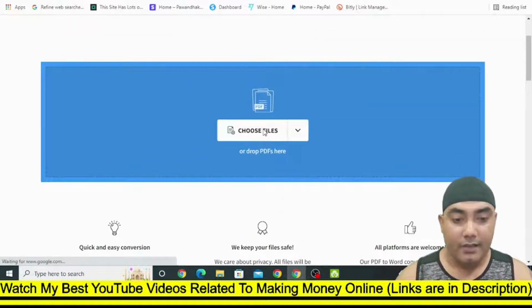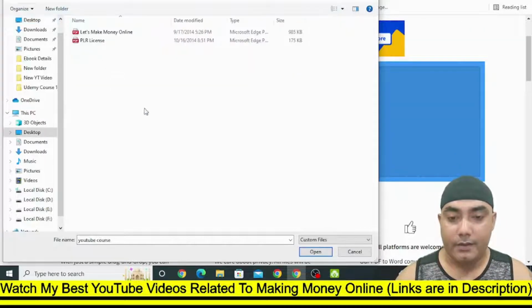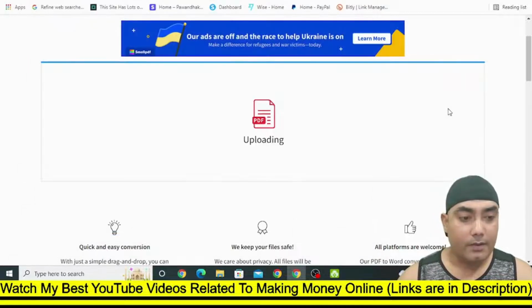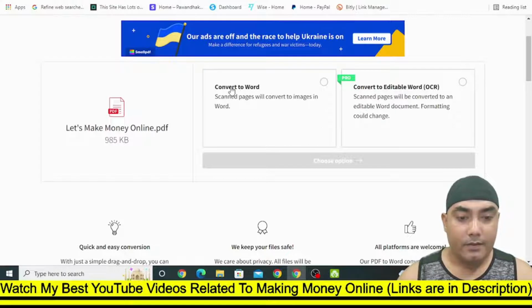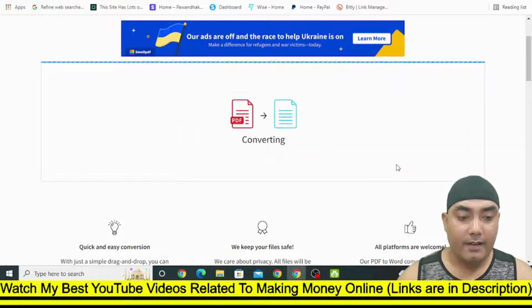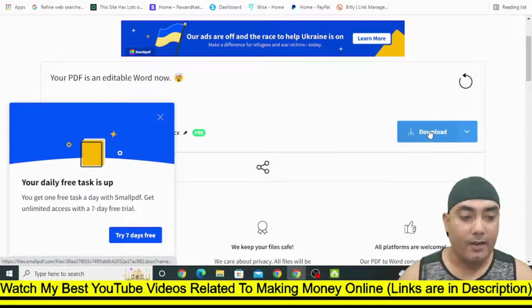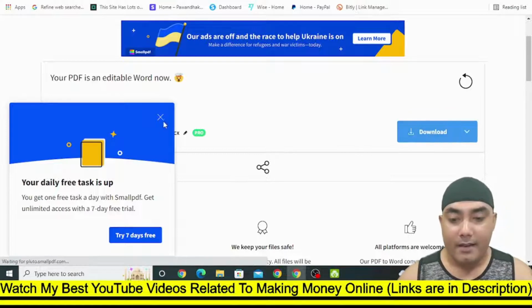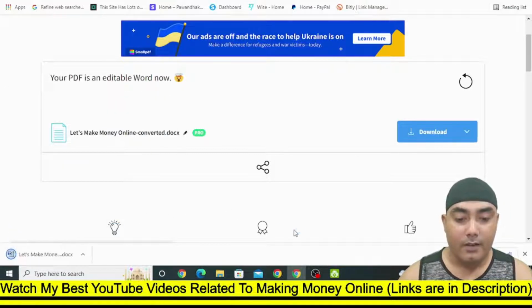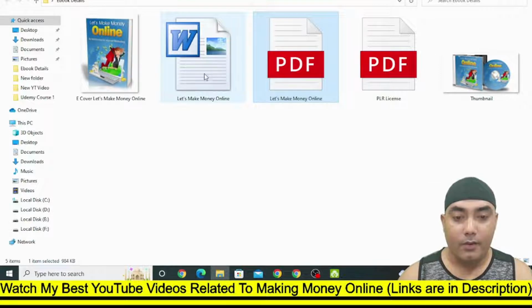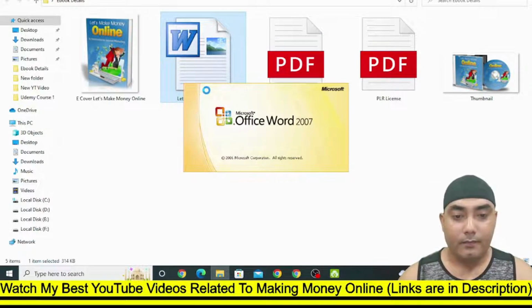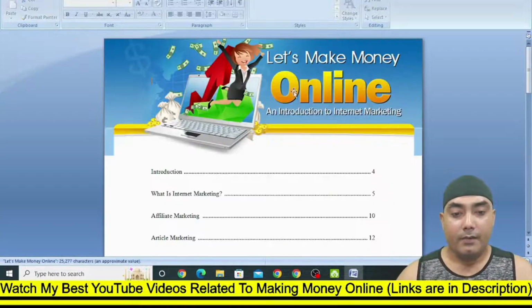and then just click on choose file. So here are the details, just select this one and click on open. Once it is uploaded, you can select convert to Word and click on the choose option, and your book, this PDF, will be converted to a Word document. Now you can simply click on download and that ebook will be downloaded. Once you download that ebook as a Word file, it will look something like this.